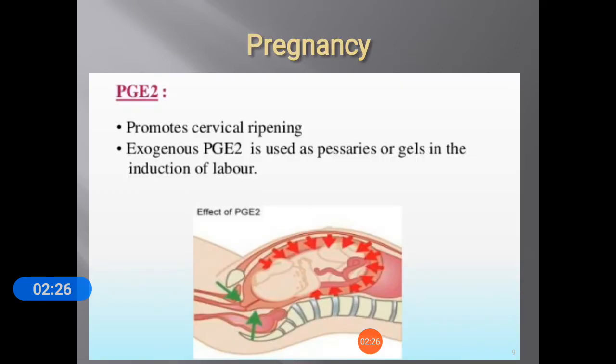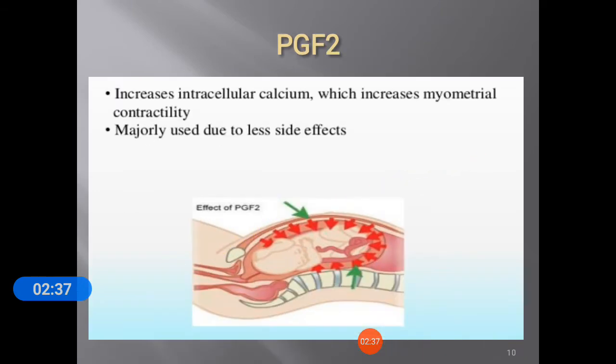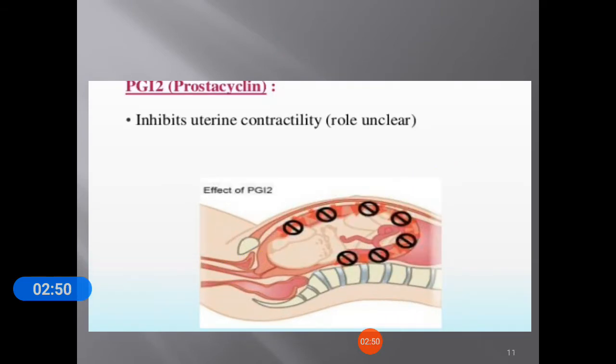Now the role of prostaglandins in pregnancy. PGI2 mainly promotes cervical ripening. Exogenous PGE2 is used as pessaries or gels in the induction of labor. PGF2 mainly increases intracellular calcium, which increases myometrial contractility. Majorly this is used due to fewer side effects. PGI2, that is prostacyclin, mainly inhibits uterine contractility, but its mechanism of action is not clear.